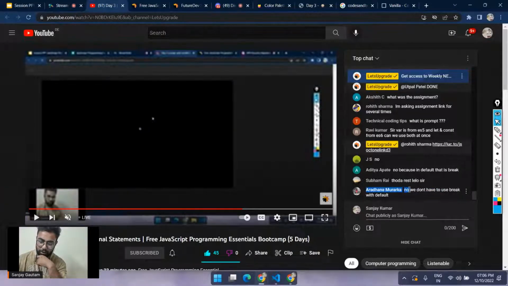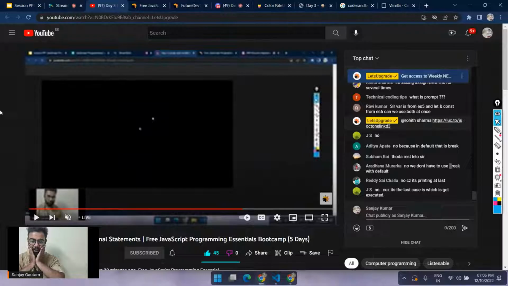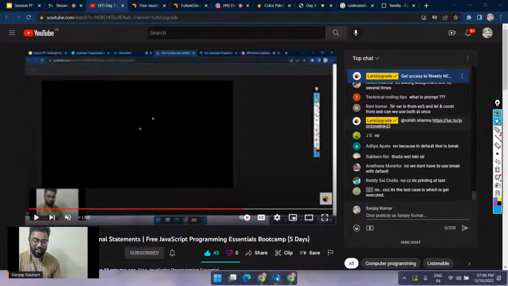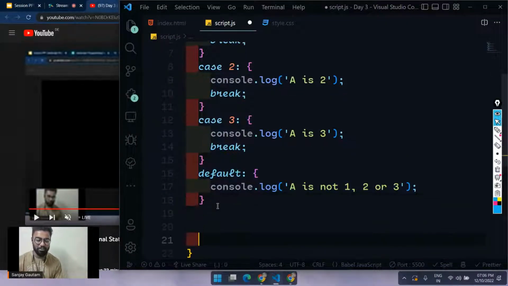Why? Can you just tell me, Radha, why we don't have to use the break here in the case of default? What is the reason? Why don't we have to use the break? Exactly, that's great. The reason is that even if we execute this last line, we don't have anything after that.